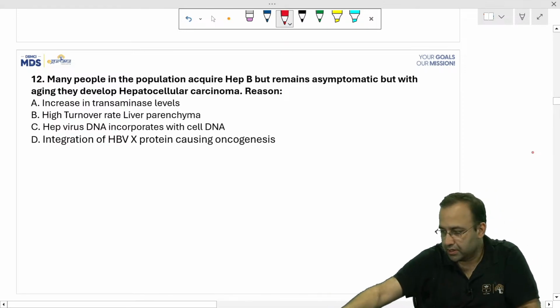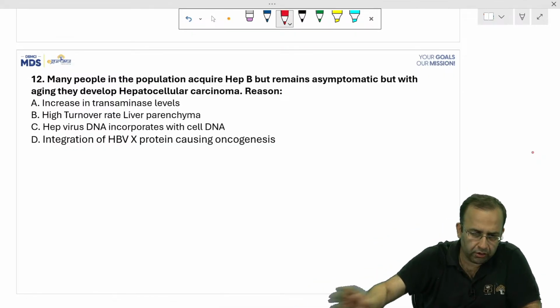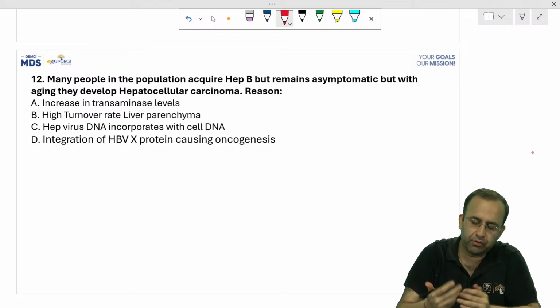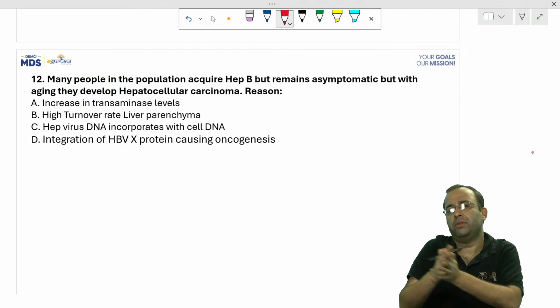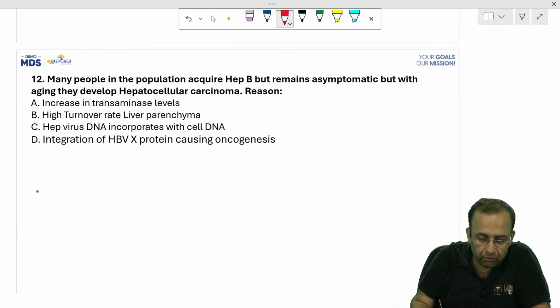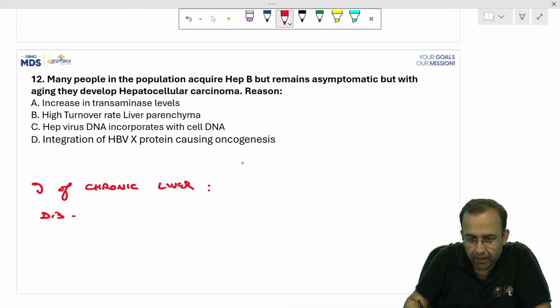Now tell me the answer to this. I'll wait for your answer on this one. I'll give you a hint though. Many people in the population acquire hepatitis B, but they remain asymptomatic. What is the frequency of transmission of hepatitis B to chronic liver disease? Less than 5%. The frequency of development of chronic liver disease with hepatitis B virus.